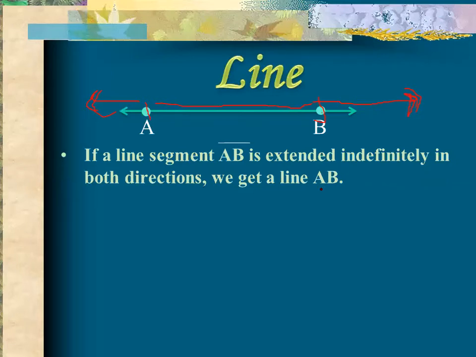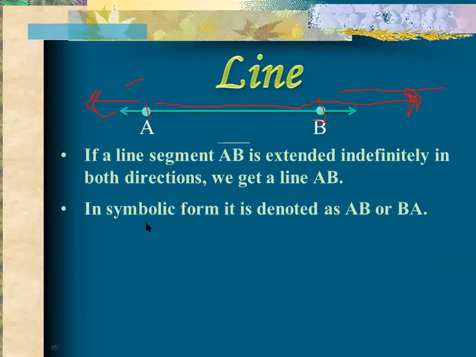So what will you say that it is? It is a line AB. What will it be called? It will be called AB. If you have a line segment, it will end. It will start from one point and end at another point. But if you talk about a line, it will never end. It will always extend indefinitely in both directions, towards the right and towards the left.